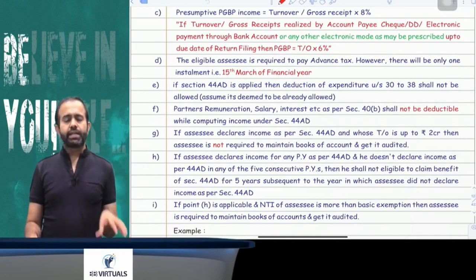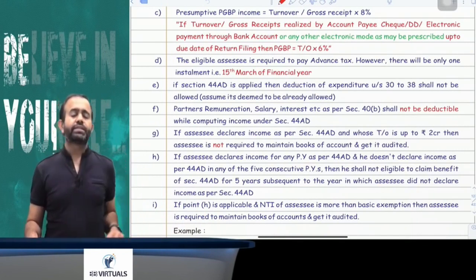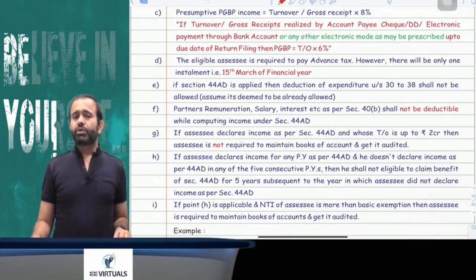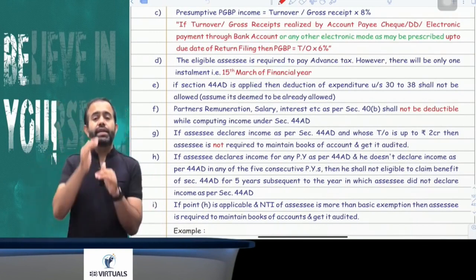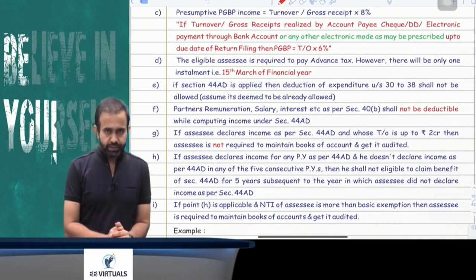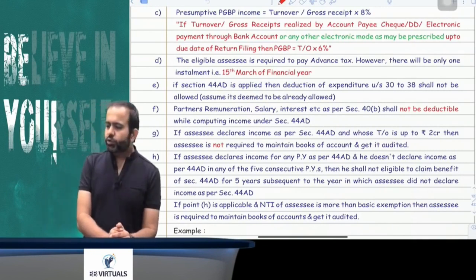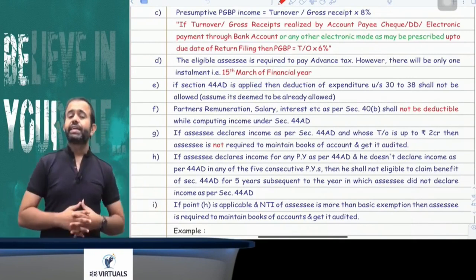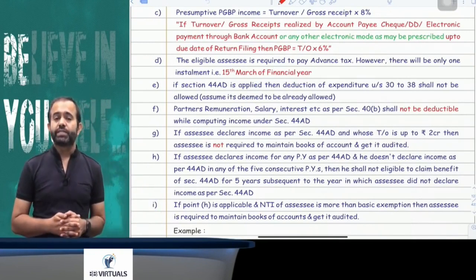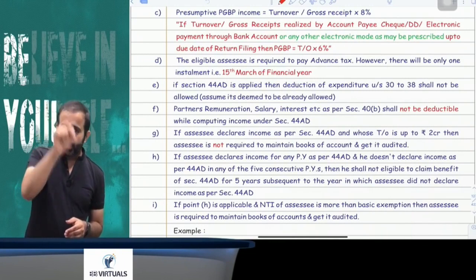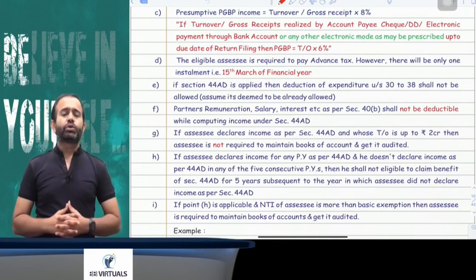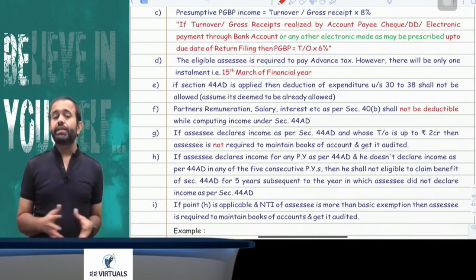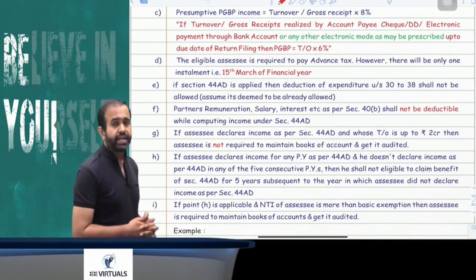So if the assessee declares 8%, 6% or more than 8% and 6%, then there is no need to maintain the books of accounts and get them audited. But now, if the assessee wants to declare income lower than 8% or 6%, can he declare? Answer is yes, he can. But if he declares lower and his net taxable income is more than the basic exemption, then he is required to maintain books of accounts and get them audited.